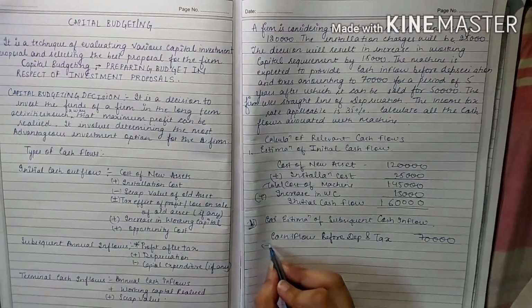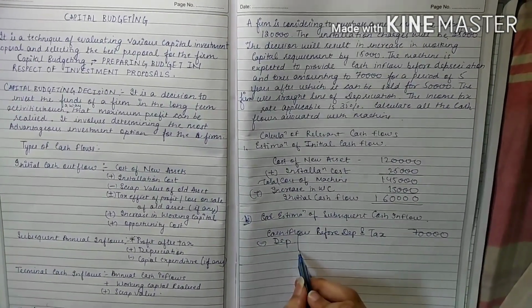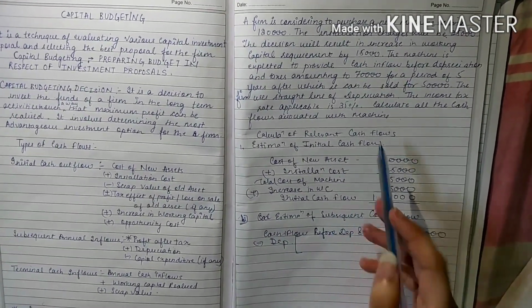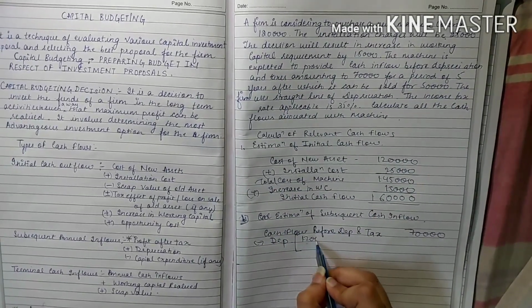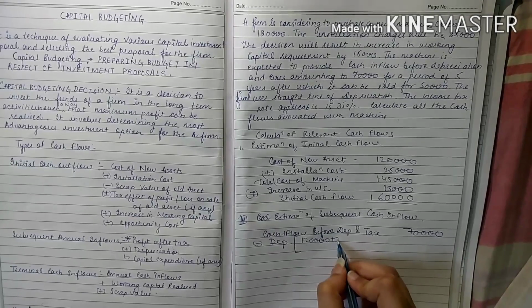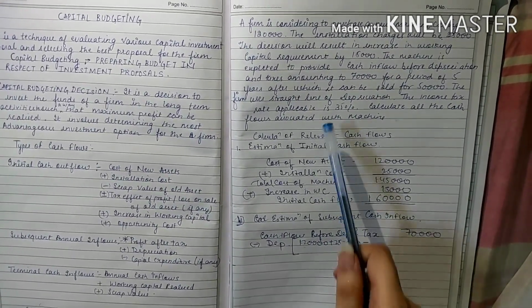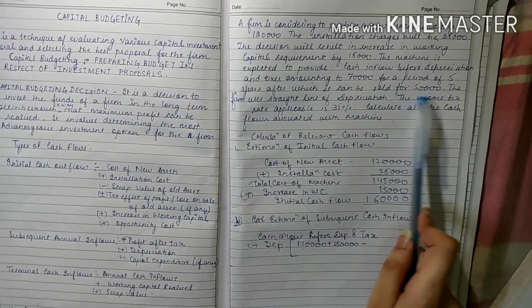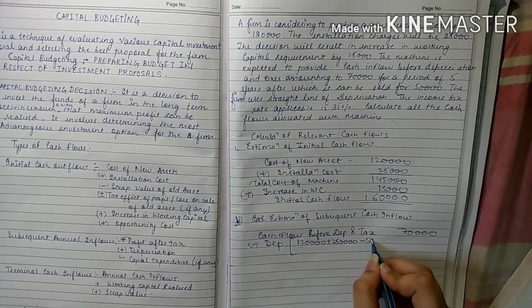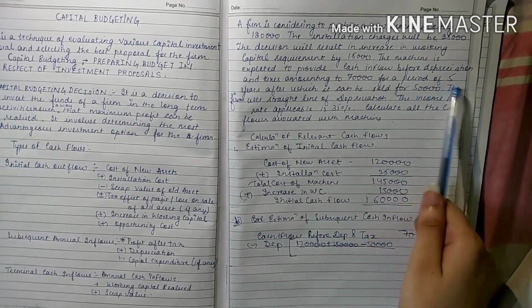Now we have to deduct depreciation from this. Depreciation will be 1,20,000 plus 25,000, where 1,20,000 is the cost and 25,000 the installation cost, minus the sales value of the asset, that is 50,000, divided by the number of years, for the period of 5 years.